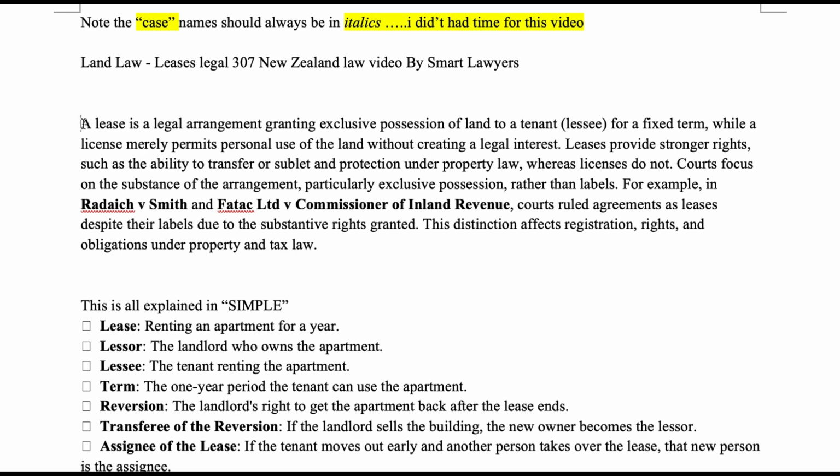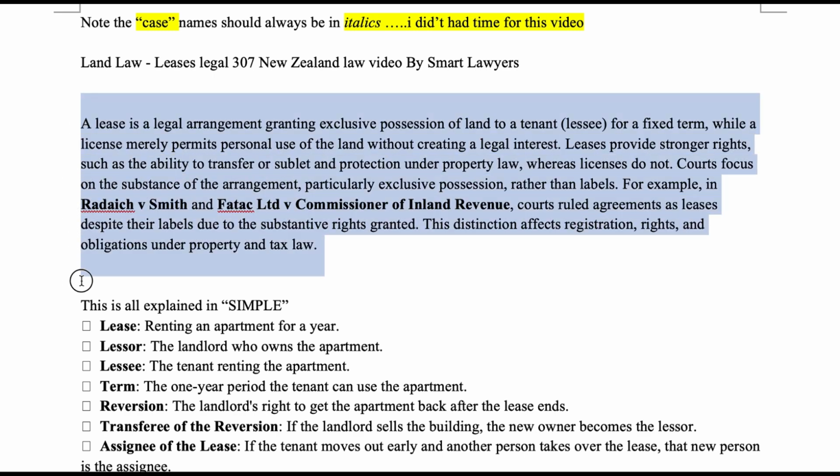A lease is a legal arrangement granting exclusive possession of land to a tenant, the lessee, for a fixed term, while a license merely permits personal use of the land without creating a legal interest. Leases provide stronger rights, such as the ability to transfer or sublet and protection under property law, whereas licenses do not. Courts focus on the substance of the arrangement, particularly exclusive possession, rather than labels.